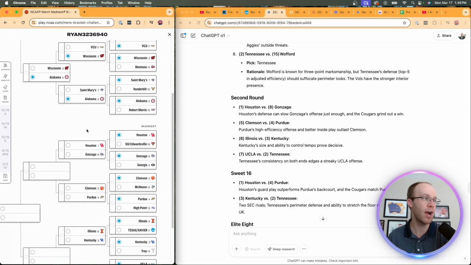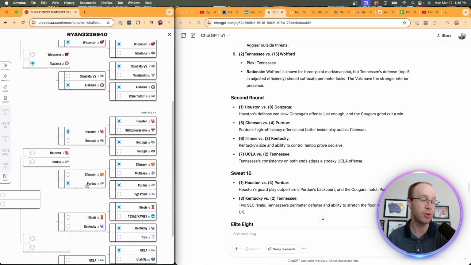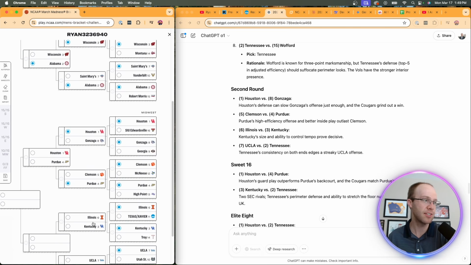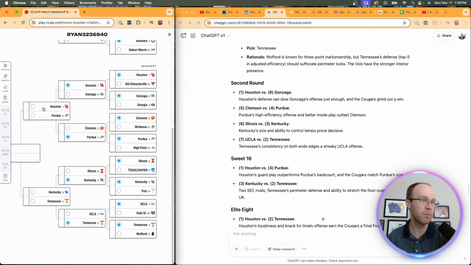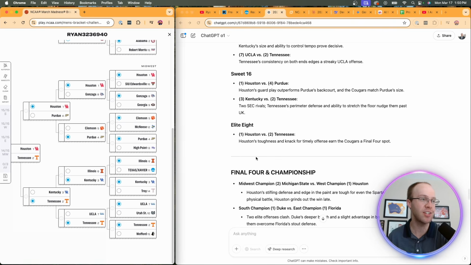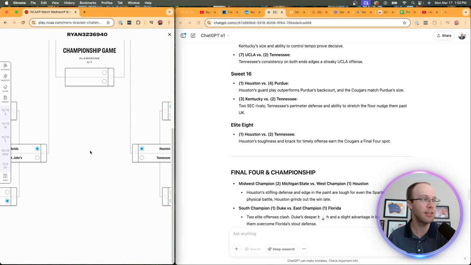In the second round, they have Houston over Gonzaga. It looks like Purdue's high efficiency inside-out play. They have Purdue. Then they have Kentucky. And then they also have Tennessee. So again, very chalky. Houston over Purdue. And then it says Cougars. So Kentucky over Tennessee. So it says Tennessee. I don't like how it doesn't have the winner. I have to actually read what it says here. And then it says Houston over Tennessee. Again, a very chalky Final Four.